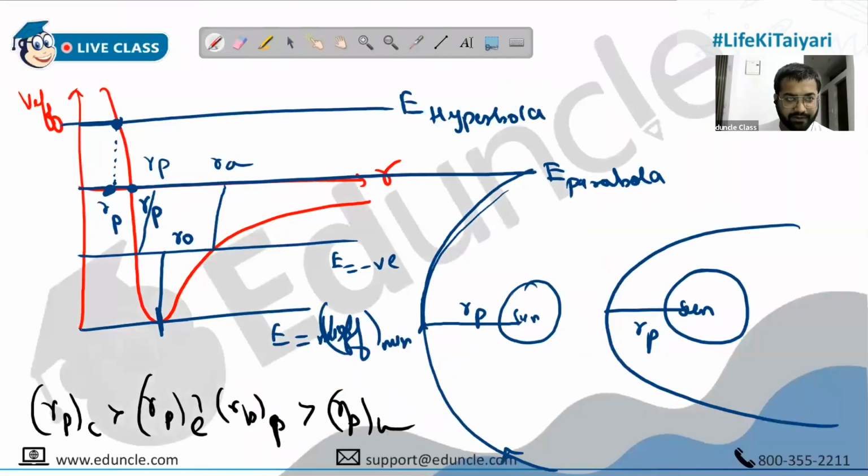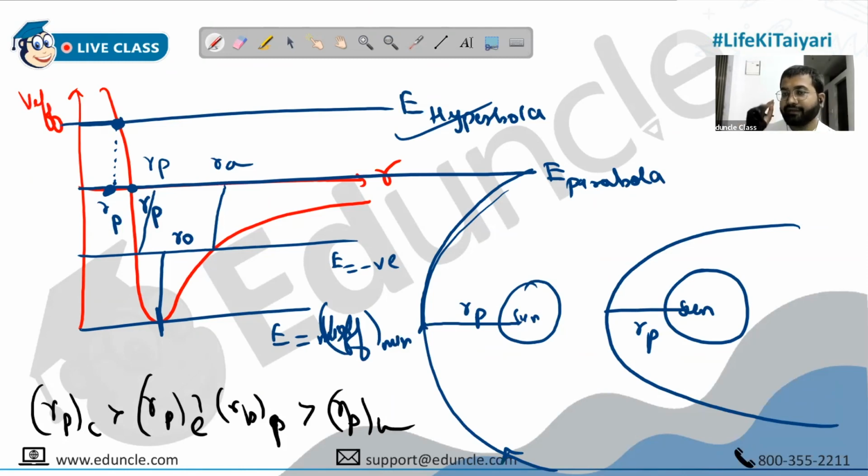This needs to be cleared up. Have a look. For a hyperbola, V effective is this. It's not minimum. For a parabola, it's not minimum. For an ellipse, it's not minimum. Only for a circle does V effective become minimum. But for all the other cases at apsidal distances, radial kinetic energy becomes 0 and V effective becomes equal to the total energy. That does not mean it is minimum; V effective is still a large value.